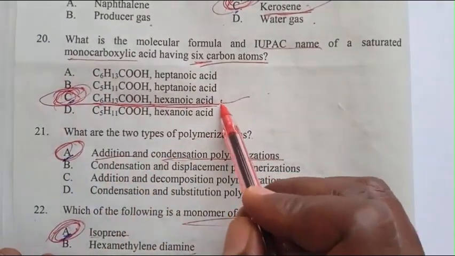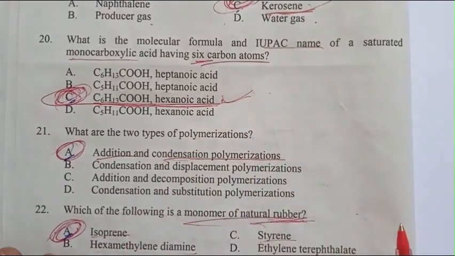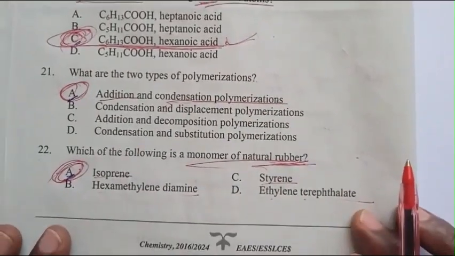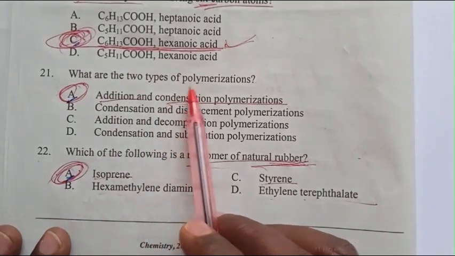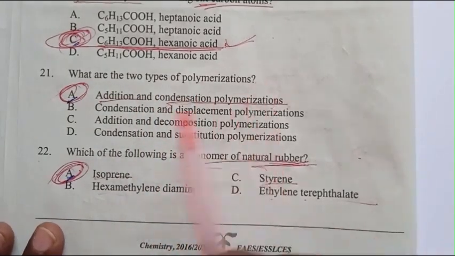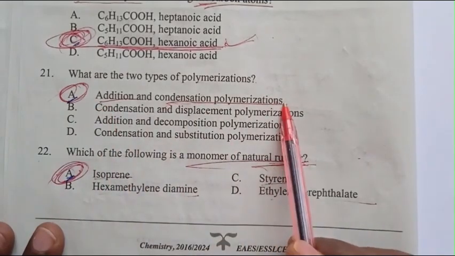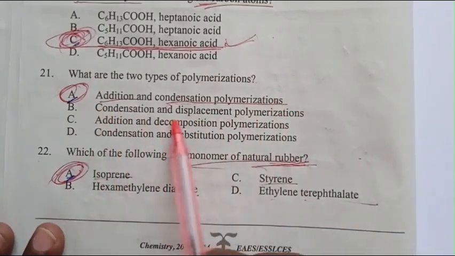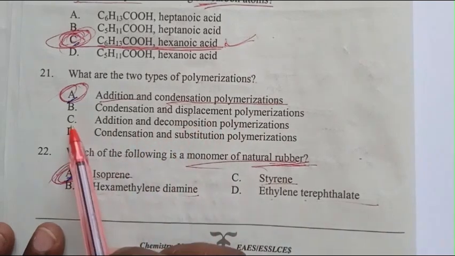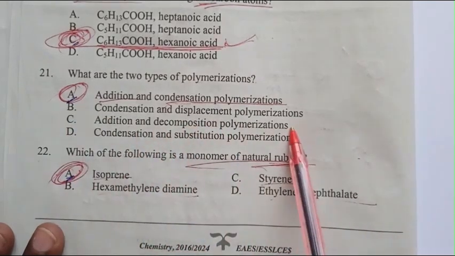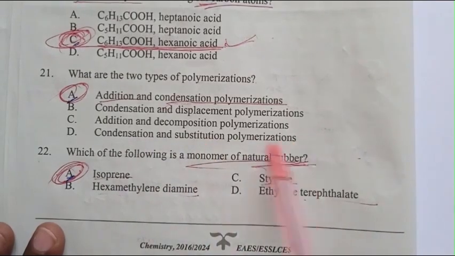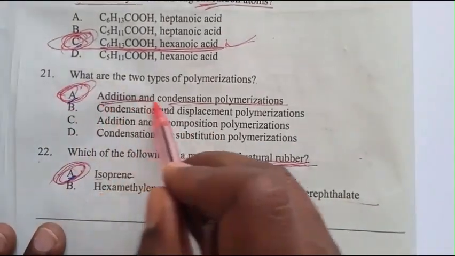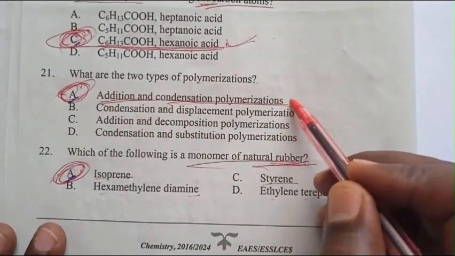C6H13COOH, hexanoic acid, is the answer. Question number 21. What are the two types of polymerization? A. Addition and condensation polymerization. B. Condensation and displacement polymerization. C. Addition and decomposition polymerization. D. Condensation and substitution polymerization. The answer is A. Addition and condensation polymerization.